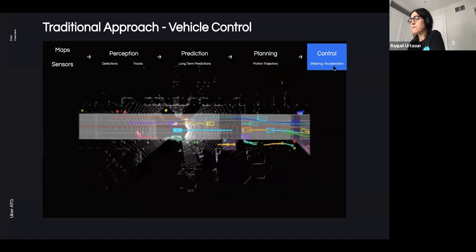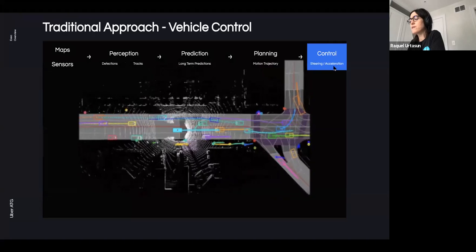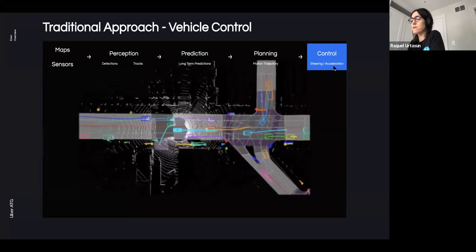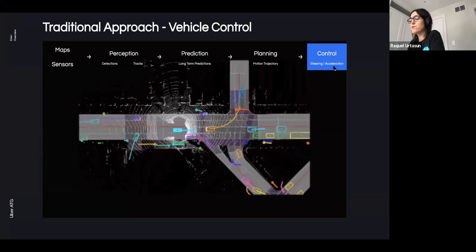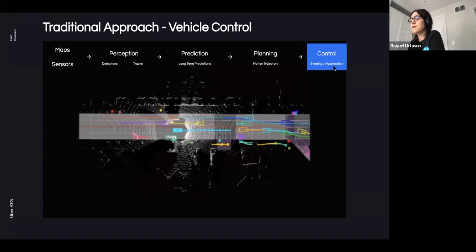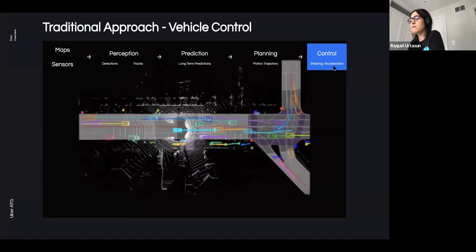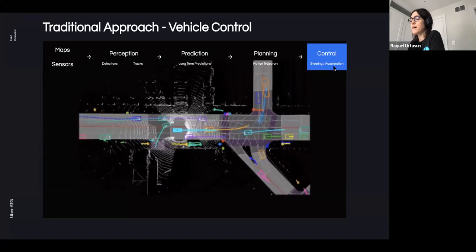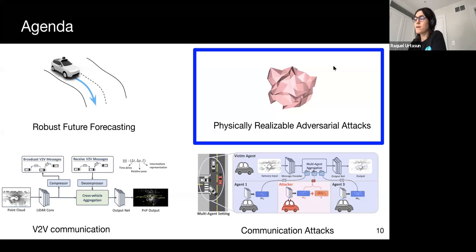The control system then ensures that the trajectory we intended to follow is the one that is executed, as there might be deviations due to unaccounted factors such as friction and simplistic vehicle dynamics. This full process is then repeated every fraction of a second, typically 100 milliseconds. Now that we know how self-driving cars work, let's talk about adversarial attacks in this domain.